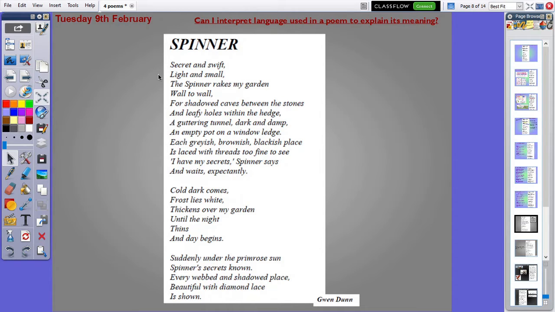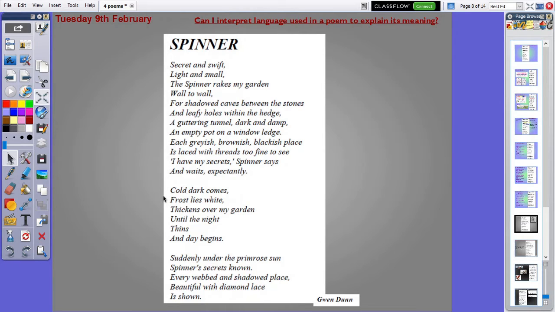Secret and swift, light and small, the spinner rakes my garden wall to wall. Foreshadowed caves between the stones and leafy holes within the hedge, a guttering tunnel dark and damp, an empty pot on a window ledge. Each greyish, brownish, blackish place is laced with threads too fine to see. I have my secrets, Spinner says, and waits expectantly.